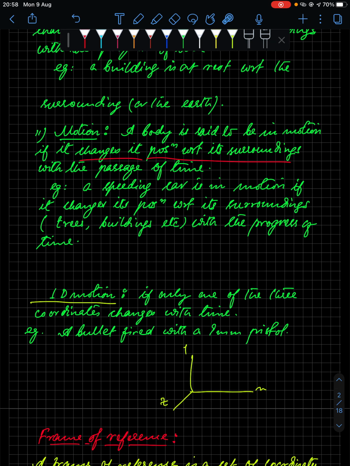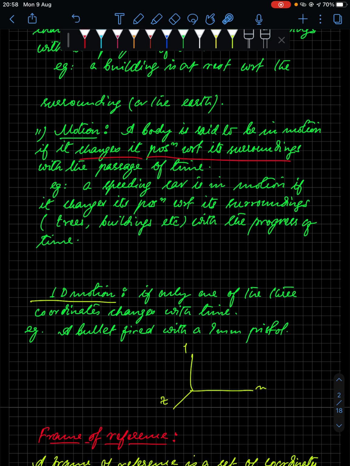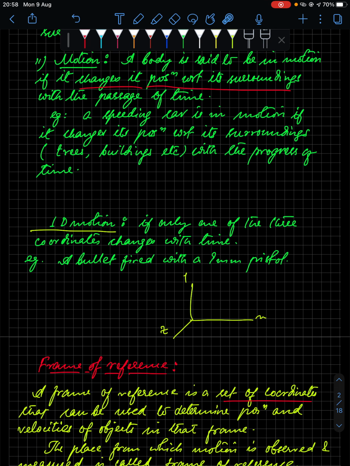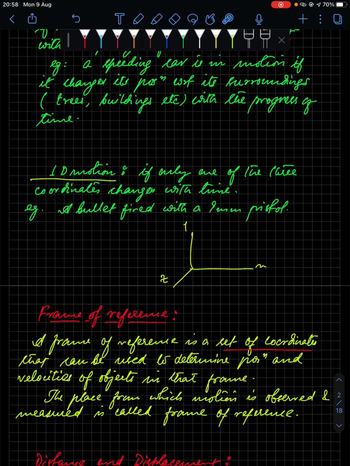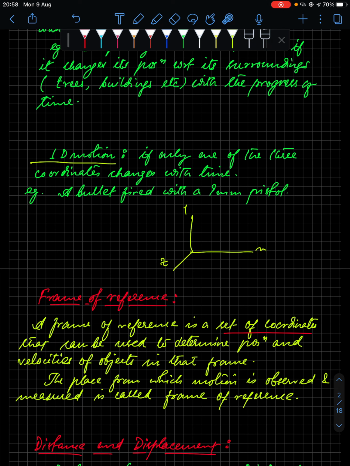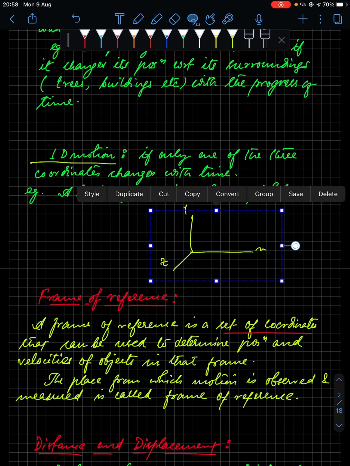Now, when do you call a body to be in motion? When it changes its position with respect to the surroundings. A speeding car is an example of a body in motion. All right. So, one dimension motion. Since this chapter is about one dimension motion, let's see what one dimension motion is.